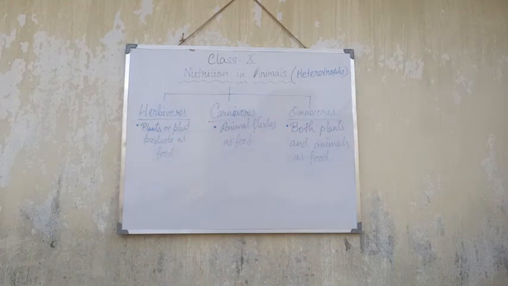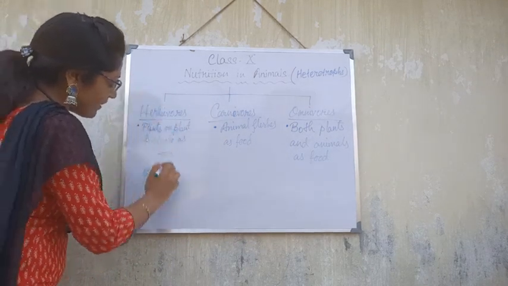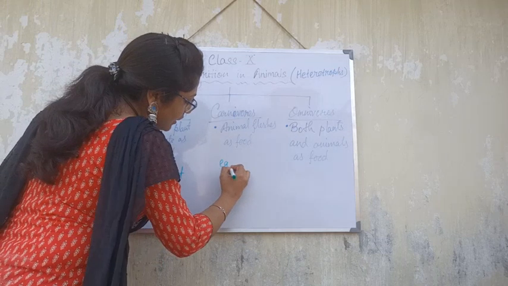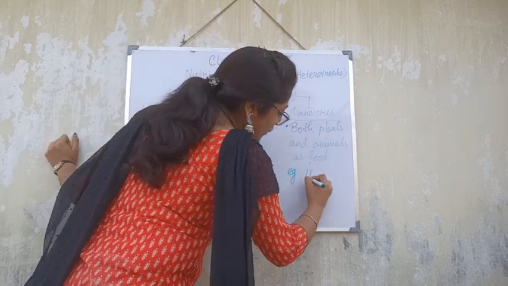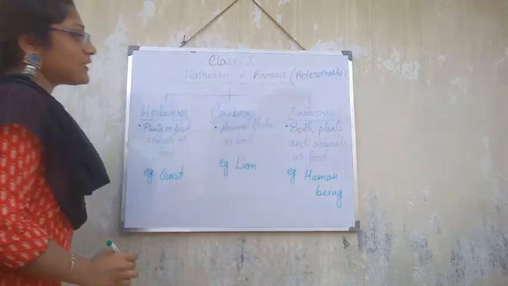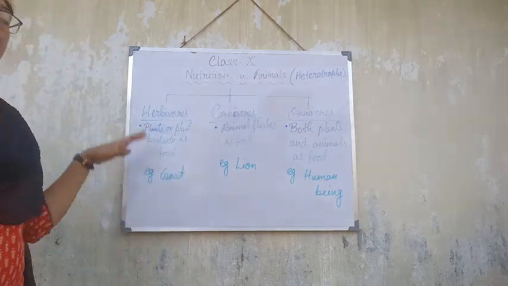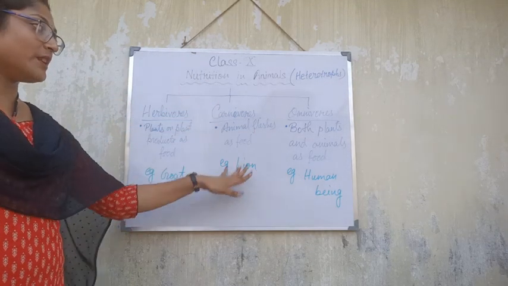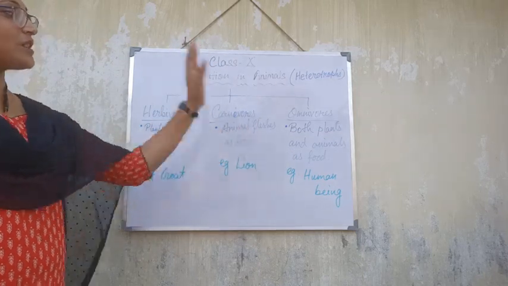Let's give some examples of each of these three. First one, example of herbivorous, we can call it goat. Example of carnivorous, we can call it lion. Example of omnivorous, we can call it we, human beings. These are the three types of nutrition that we can get: herbivorous, carnivorous, omnivorous. The organism that takes plants as food, the organism that takes animals as food, and the organism that takes both plants and animals as food.